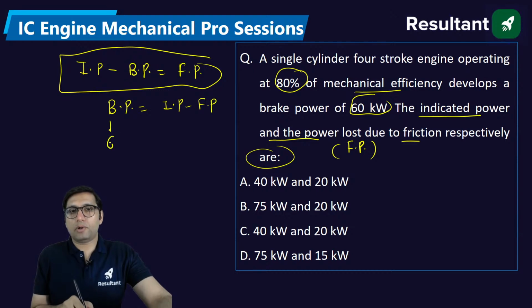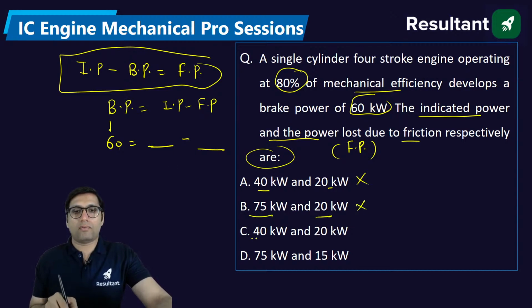If this is equal to 60, you just have to fill in the blanks. 40 minus 20 will be 20, this is wrong. 75 minus 20? No, wrong. 40 minus 20, 20? No, 75. Yes. Because after you subtract indicated and friction power, you should get 60. That is only possible in this option.